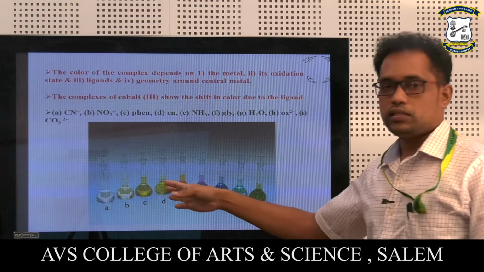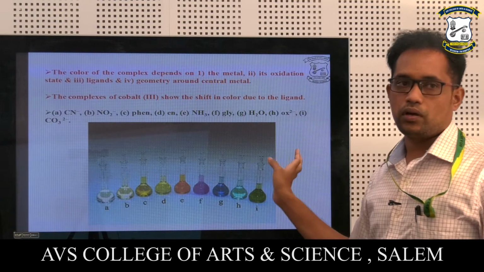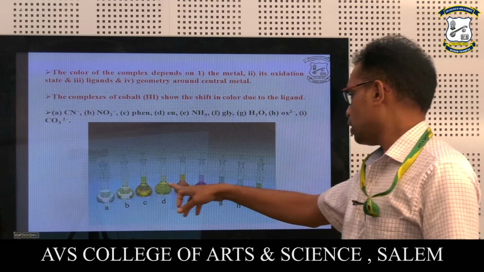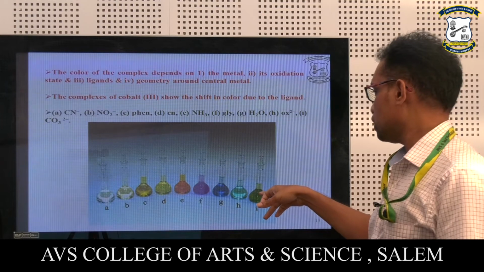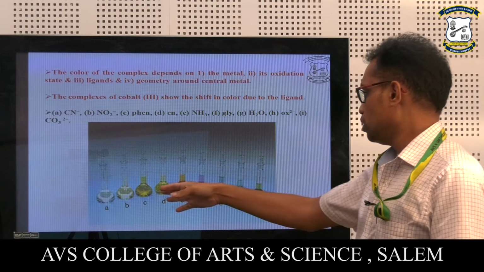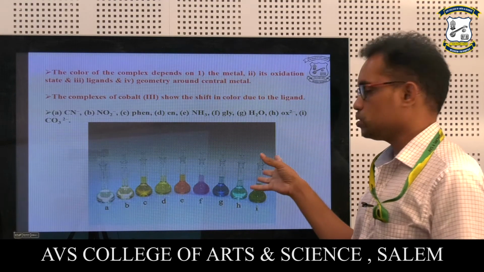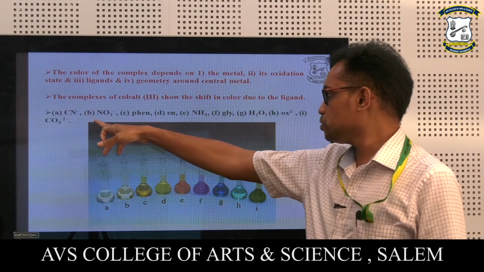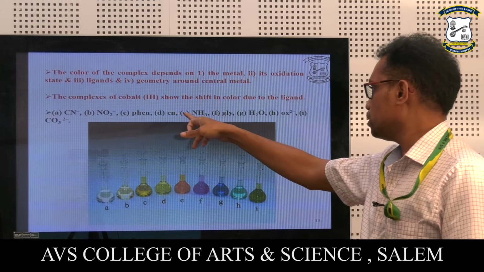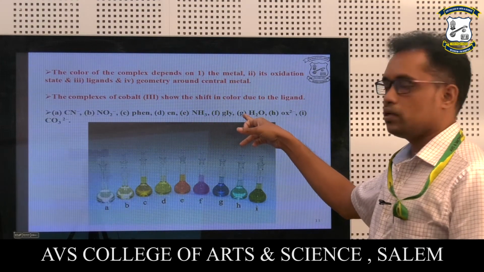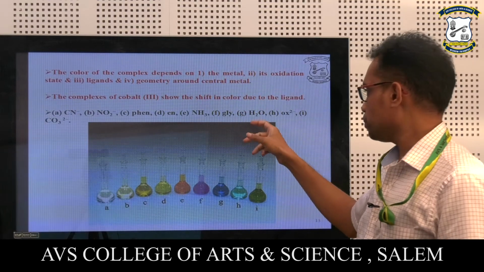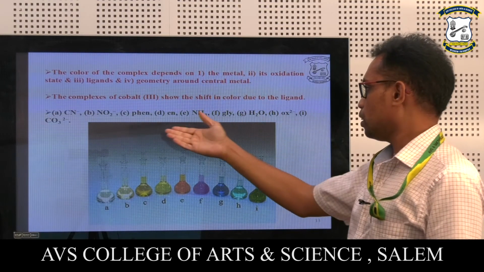So these are the different colored solutions of the complexes, we can say. These are all solutions taken in a 100 ml volume, I think. So these are all different kinds of solutions, and we have different complexes. Here the first one is the cyanide complex, nitro, phenylene, ethylene, amine, glycol kind of complexes, glycine kind of complexes, and water and carbonate complexes.